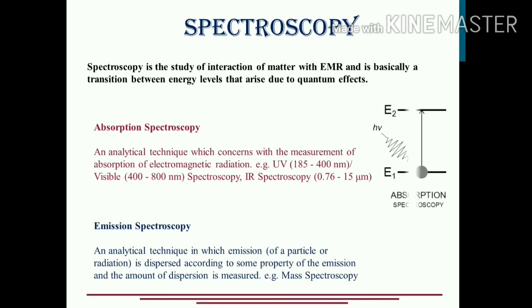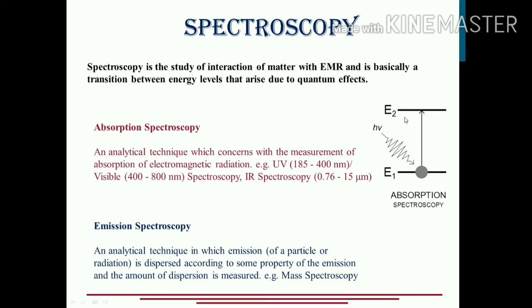So whenever an electron of a molecule, let's say a molecule residing over here, is in its ground state, that is the E1 energy level, this outermost electron absorbs the electromagnetic radiation. When it absorbs the radiation, obviously the energy of the radiation is also absorbed by the electron. So now the electron carries more energy as compared to what it had earlier. When it carries more energy, it jumps to the next higher energy level, that is the E2 energy level, labeled over here.